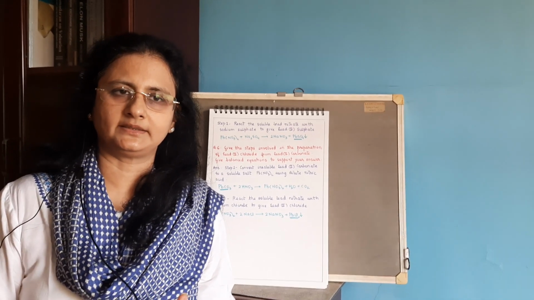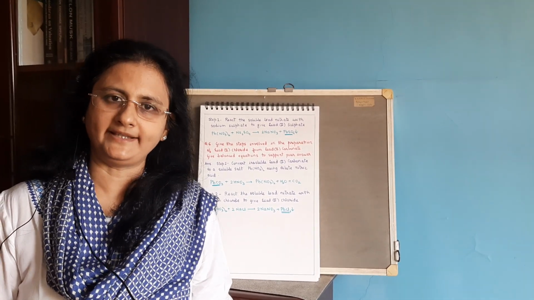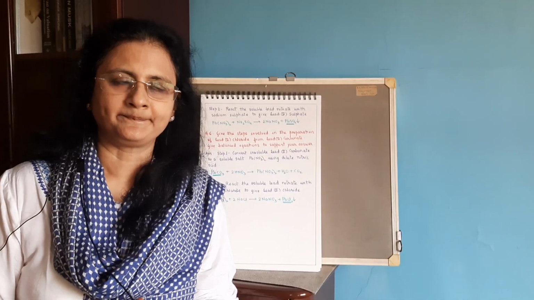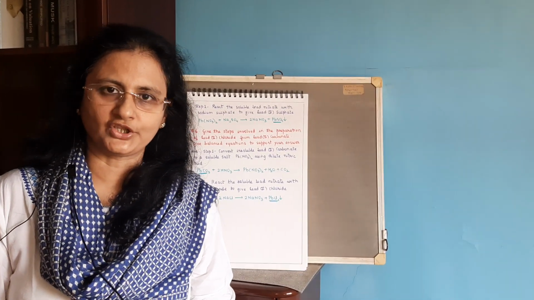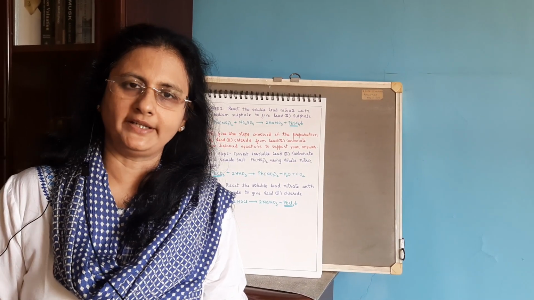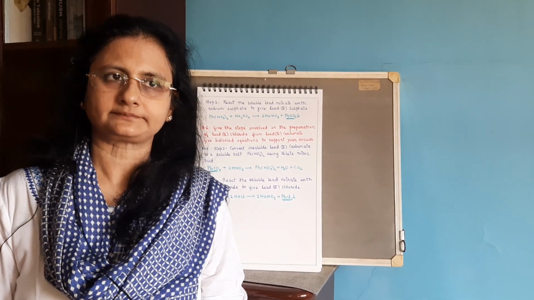Now just a brief regarding your test. Your chemistry test is on 31st, that is next Sunday. So the portion for the test you already know, it's 4 chapters: periodic table, chemical bonding, electrolysis and metallurgy. It will be 10 marks each.